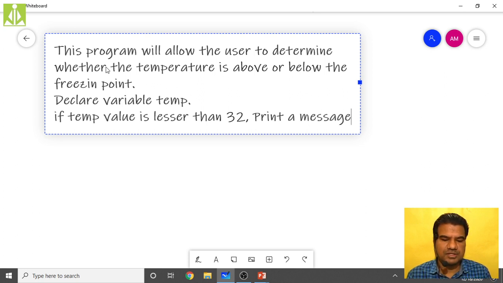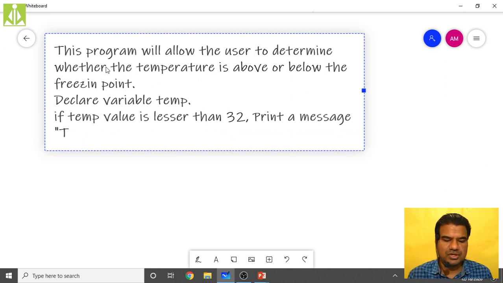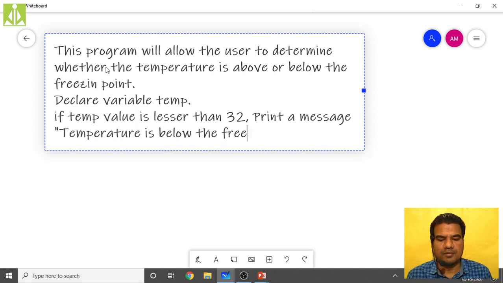We are printing a message, isn't it? Print a message, temperature is below the freezing point.